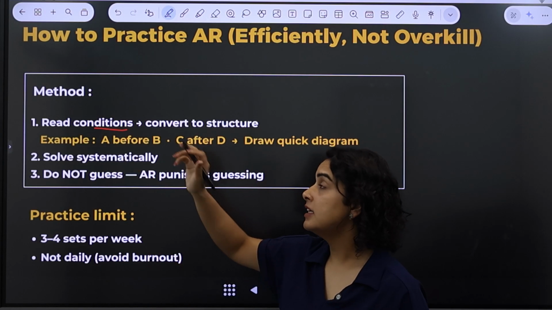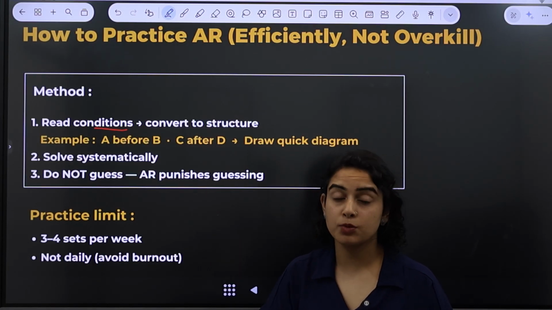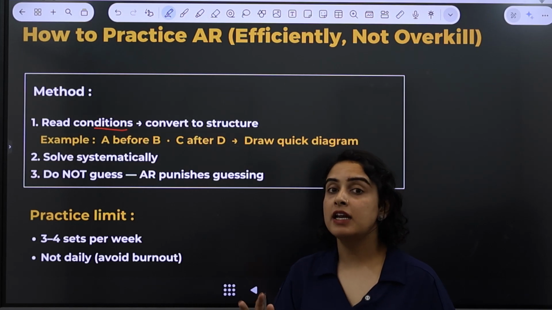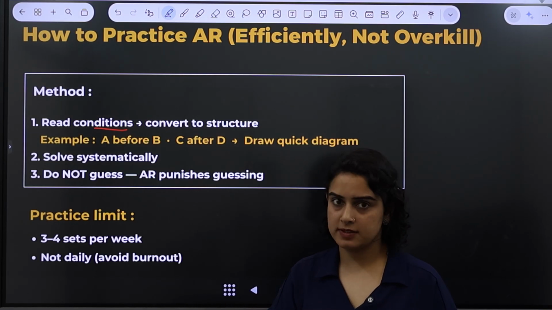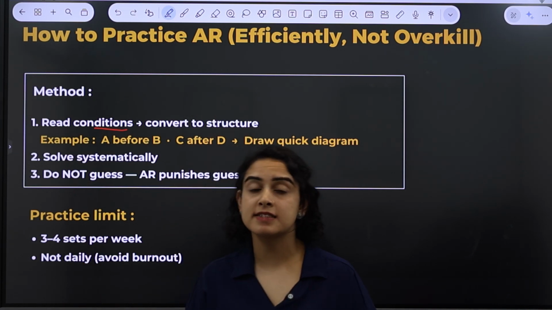Analytical reasoning is something which you can solve better the more you practice it. Practice is going to help your speed and accuracy finally. So analytical reasoning needs a lot of practice. Ideally, you should be practicing at least 3 to 4 sets per week.